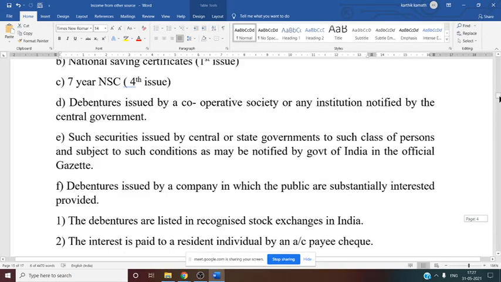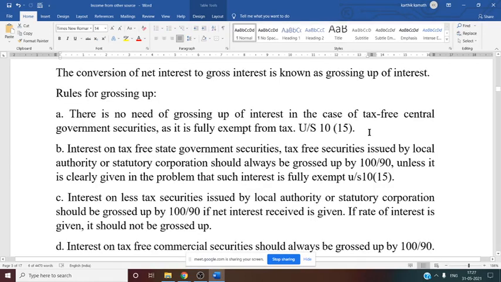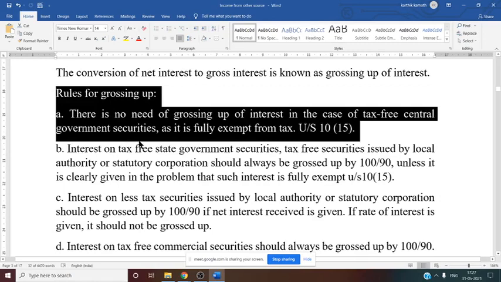Let us see what they have mentioned for grossing it up. There is no need of grossing up of interest in the case of tax free central government security, as it is fully exempt from tax under section 10 clause 15.